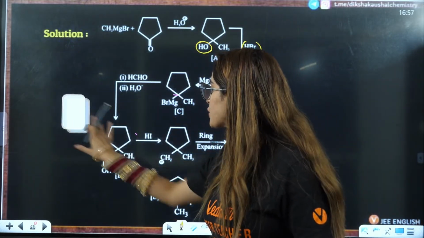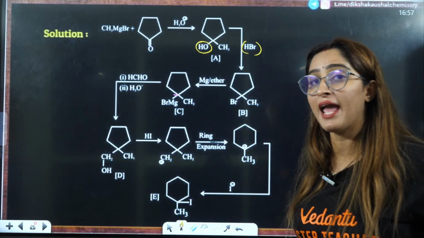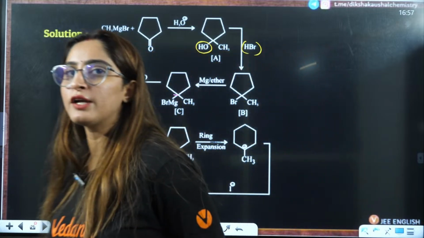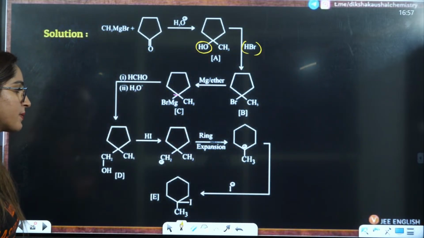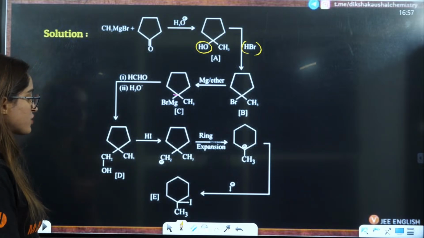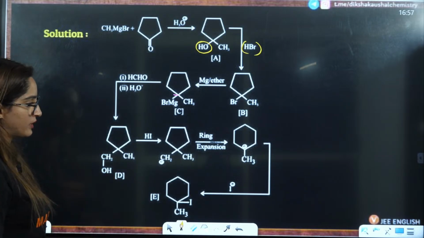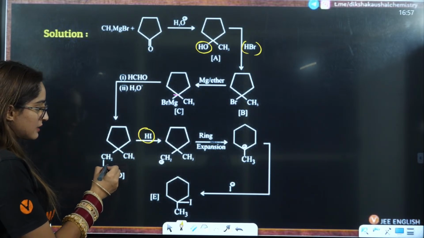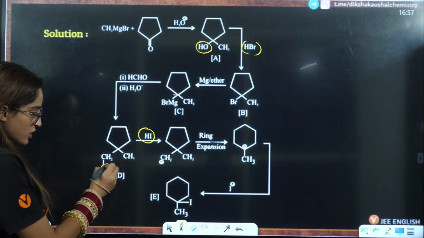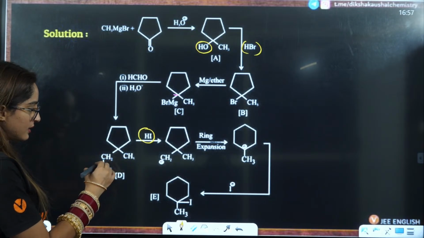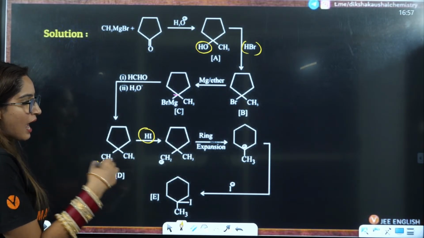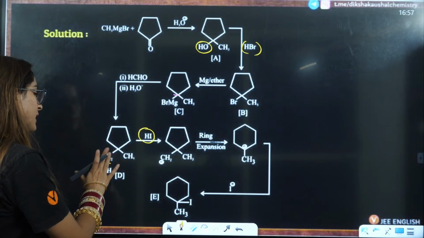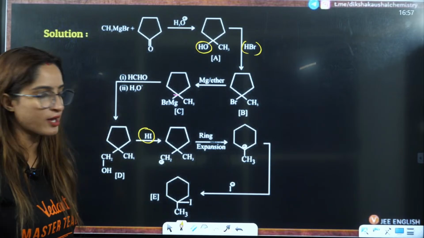After this, you are going to add HI. That is the last step, and hence it is the most important step here. Now we know that the OH bond will break here and this will be converted to HI. But the question is how HI will be donated here. So when you have HI here, what will happen? This bond will break here, and here you will have the addition of HI.